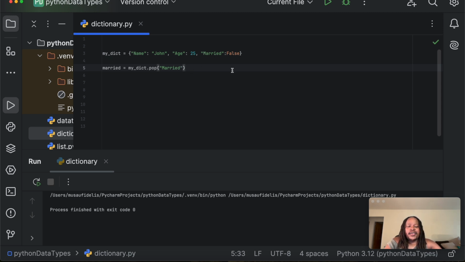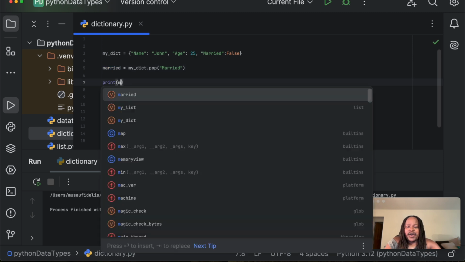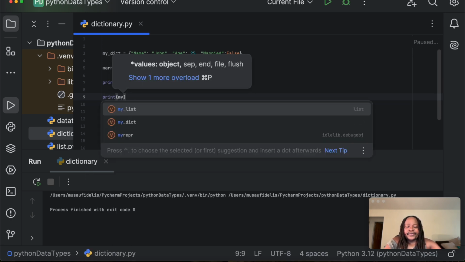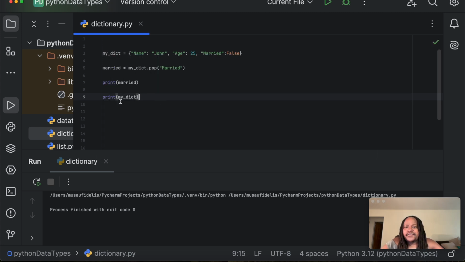And now if I print my variable married, and I also print my dict, this is going to print false, because the pop method returns the value associated with the key that I provided.